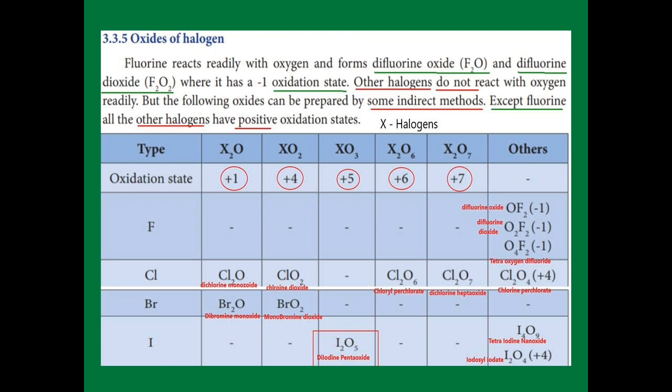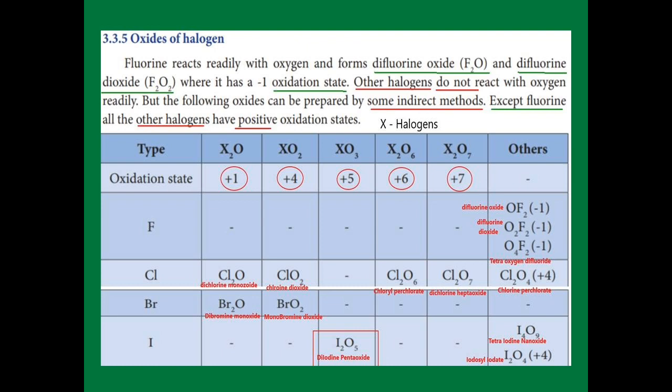Now first see the table. In the table, fluorine has no positive oxidation state, so it is given in another column, OF2. Here in all 3 compounds the fluorine oxidation state is -1, so they are given in brackets. First difluorine oxide, difluorine dioxide, and tetraoxygen trifluoride. These 3 compounds are formed by fluorine. The next, chlorine.